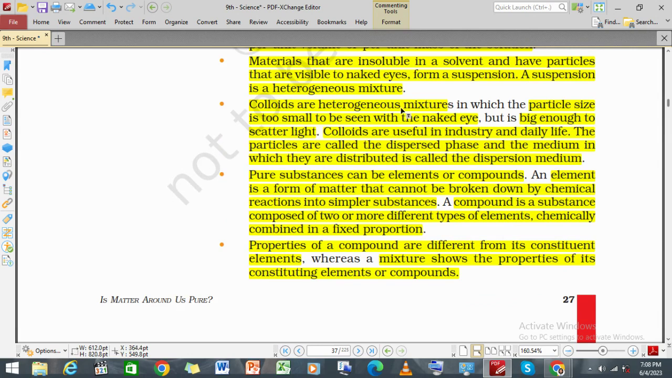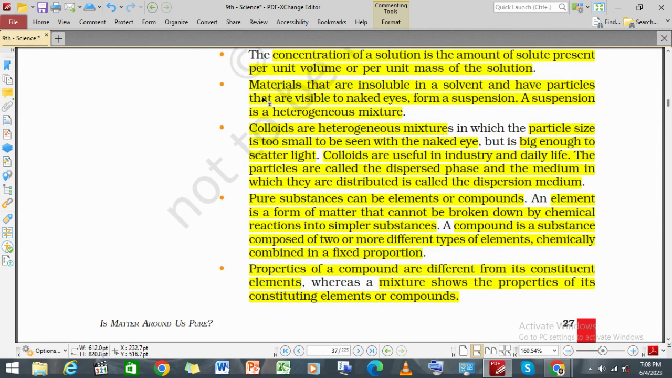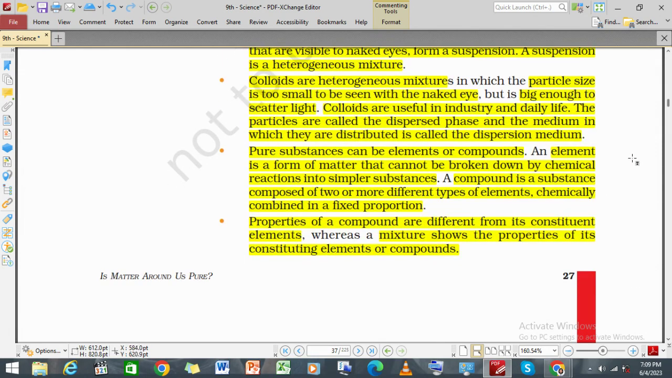Now the colloids. Let me just remind it again. The materials that are insoluble in solvents and have particles visible to the naked eye form a suspension, and the suspension is a heterogeneous mixture. All right. Colloids are heterogeneous mixtures which have particle size too small to be seen with the naked eye, but large enough to scatter light. Colloids are used in industry and daily life. We have the dispersed phase and the dispersed medium. In a colloidal solution, the solute is known as the dispersed phase, and the solvent is known as the dispersed medium, and together they make the colloidal solution.